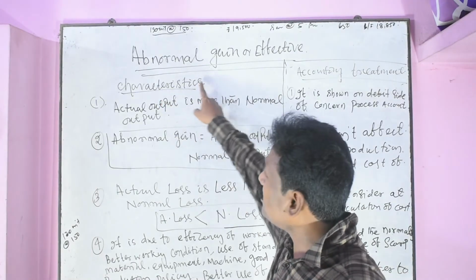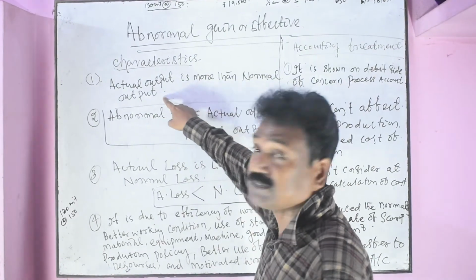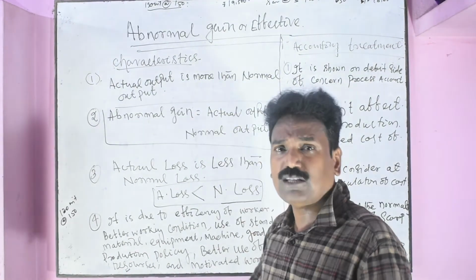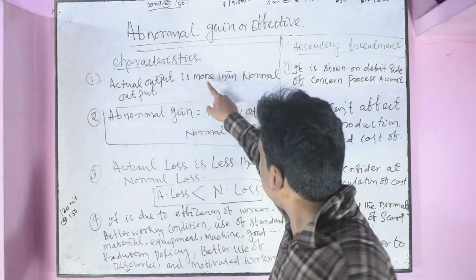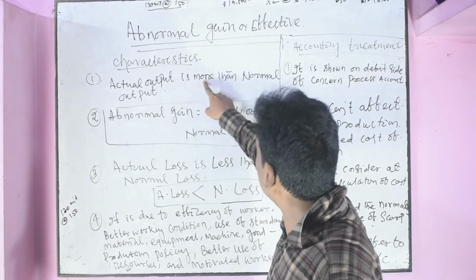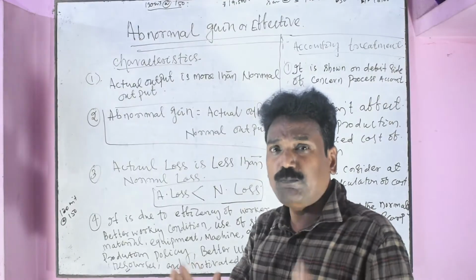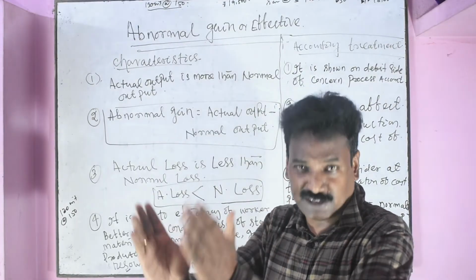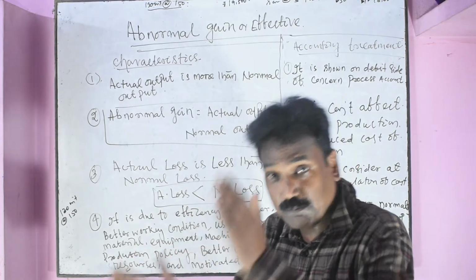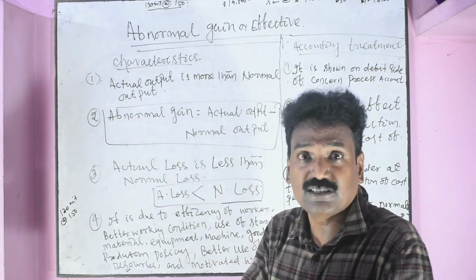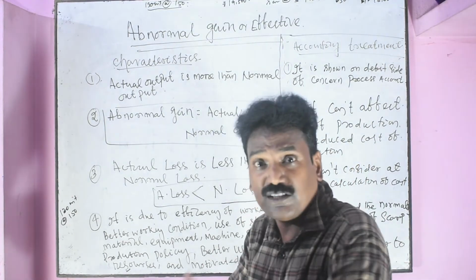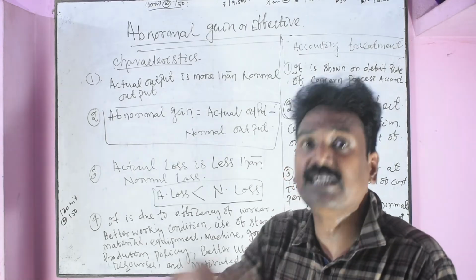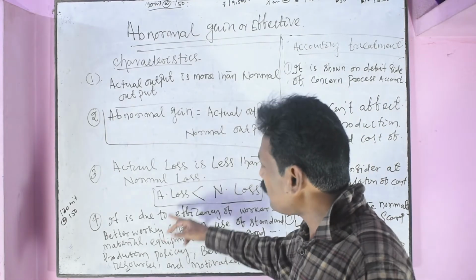Characteristic number 1: actual output is more than normal output or expected output. What the business expected and what is actual. The actual is more than expected. If we expected 10,000 units from a process, but in practice the output is 15,000, then 5,000 is more. That is due to abnormal reasons, which are within our control.